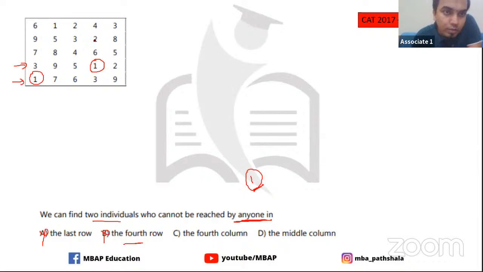This is the 4th column. In case of 4, this 2 can come. In case of 2, no one can come here, guys. Understand, in 2 no one can come. 4 can't come, 3 can't come, 6 can come, 8 can come. In 1 we have already found. So perfect, my answer is option number C, which is the 4th column. This is how I did it, and that's option number C.